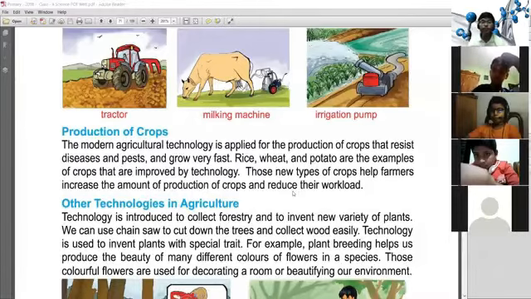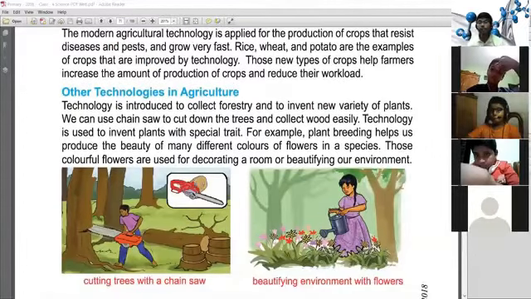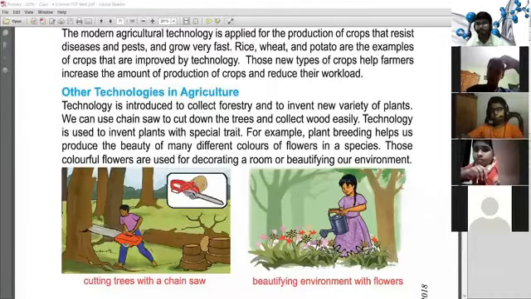Technology is introduced to collect forestry products and to invent new varieties of plants. We can use the chainsaw to cut down the tree and collect the wood easily. In the picture you see that people use the chainsaw to cut down the tree. In ancient times, we used different types of old instruments, but nowadays we use ultra modern technology to cut down trees and for irrigation of flower gardens.